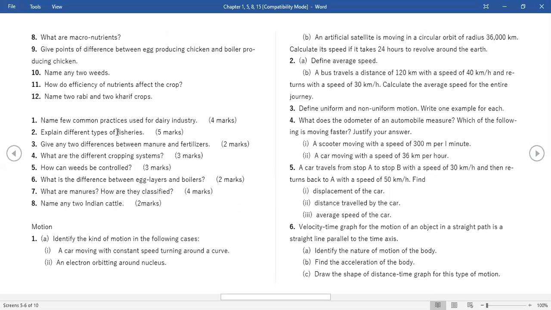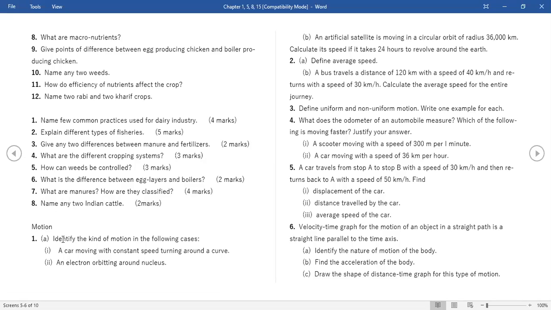Identify the kind of motion in the following cases. A car moving with a constant speed, turning around a curve. Which type of motion is this? Ma'am, where do we start from? This is motion part. So these 8 questions are from 15th chapter, improvement in food resources. Start from this one. Question number one, ma'am, should we tell or should we write? Tell also, I'm asking questions to tell and then write also.